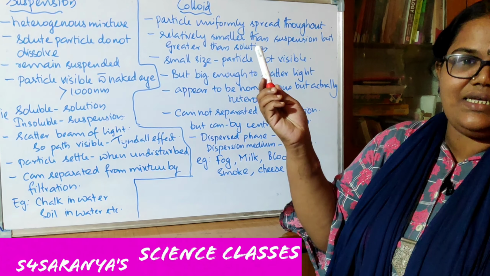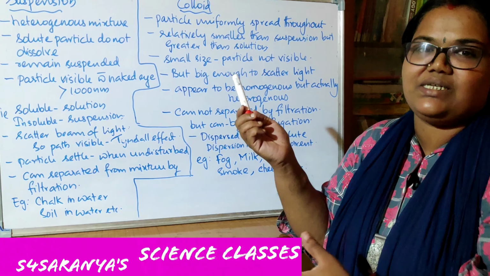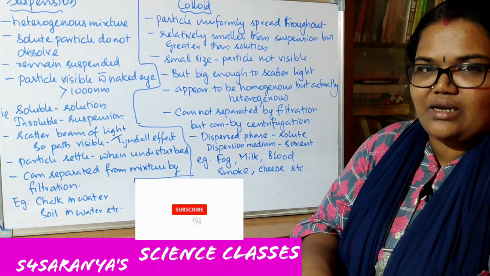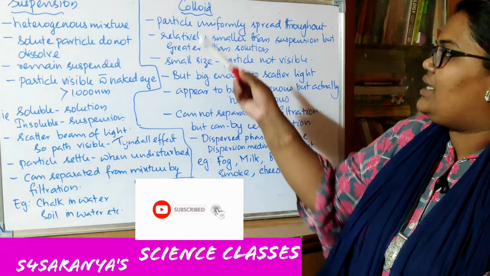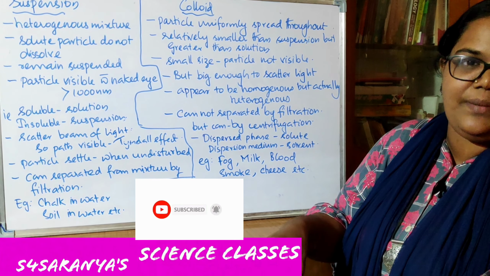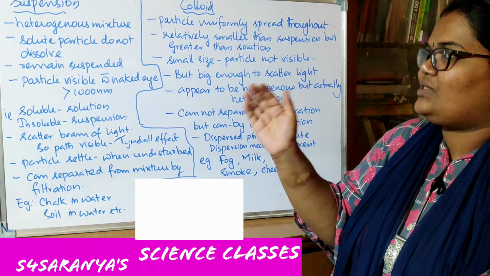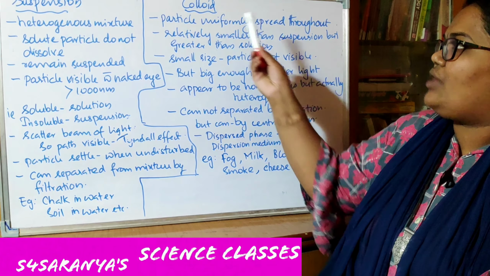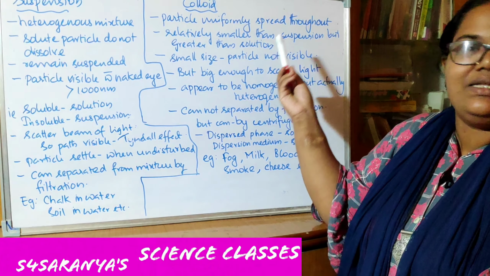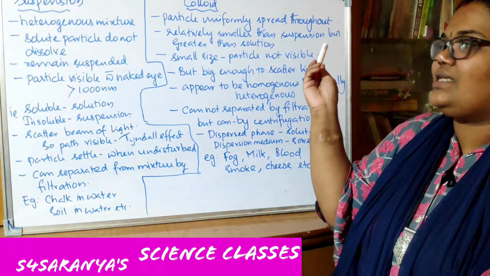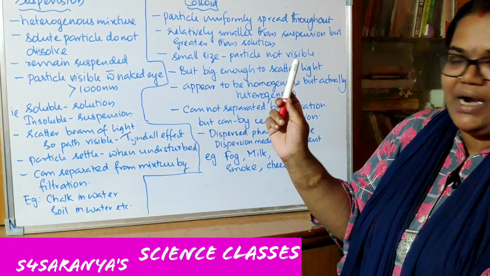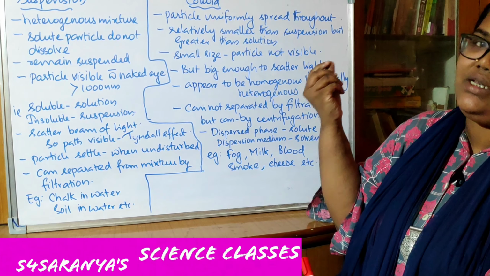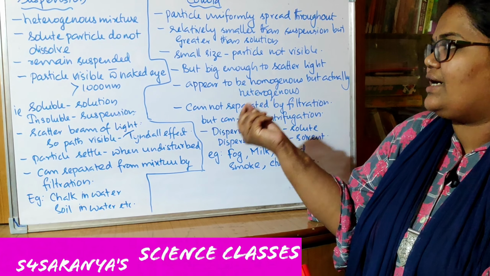So here it appears to be a homogeneous mixture, but it's not actually homogeneous, it's heterogeneous itself. But what is the difference here? Here the particles are uniformly spread throughout the medium, but it's heterogeneous. That's why I'm telling you it's between the solution and the suspension, right? The particles are relatively smaller than in a suspension and greater than in a solution, intermediate particles. Because of the relatively smaller size, we cannot see the particles with our naked eyes.